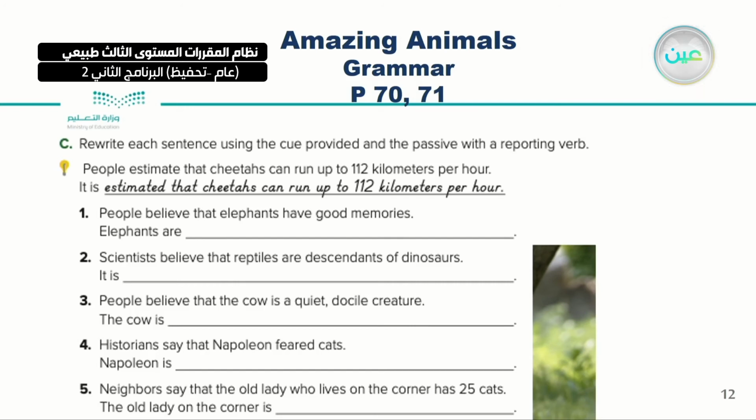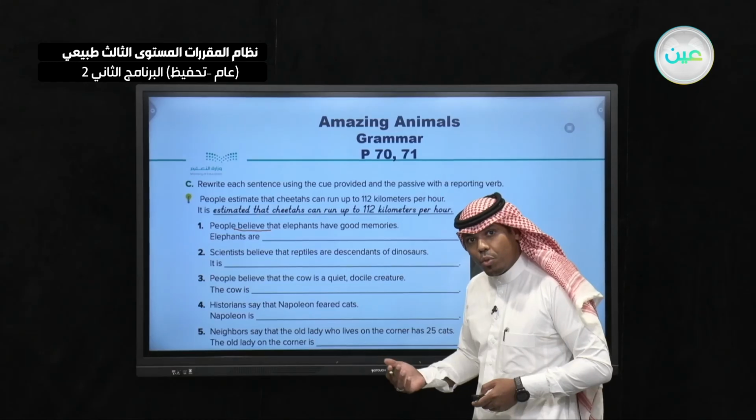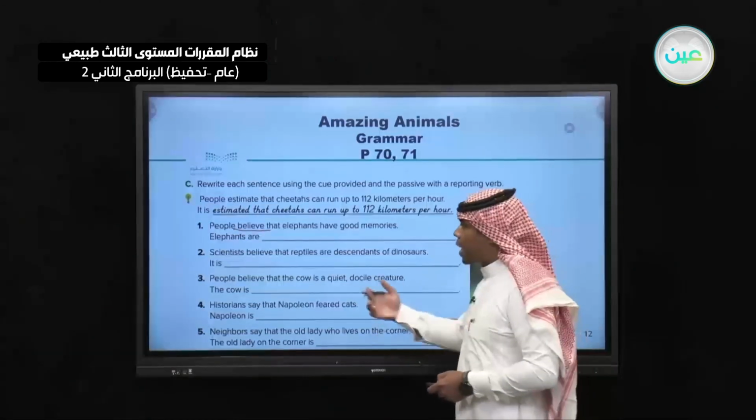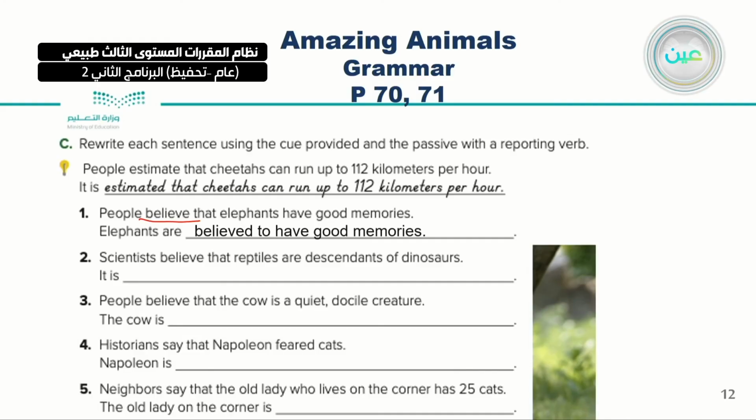People believe that elephants have good memories. Let's start. Elephants are here. Look. Believe. So you have to use what? Elephants are believed to have good memories. Number 2, scientists believe again that reptiles are descendants of dinosaurs.